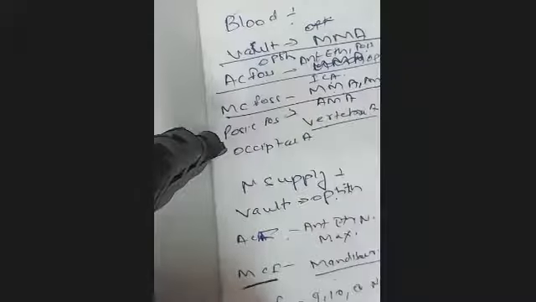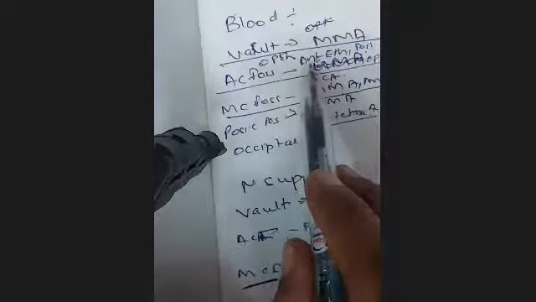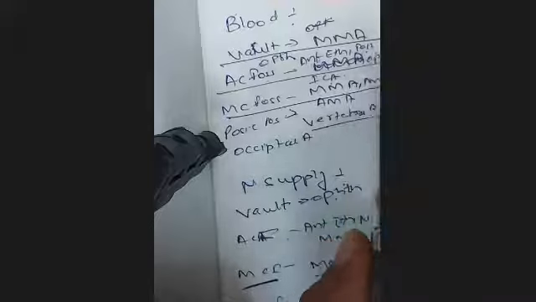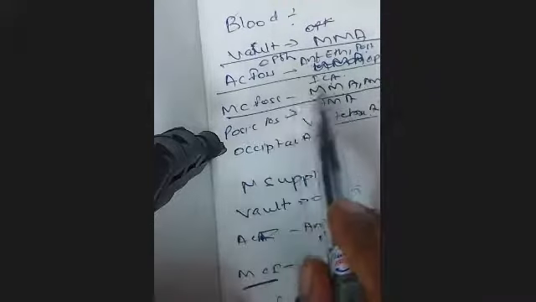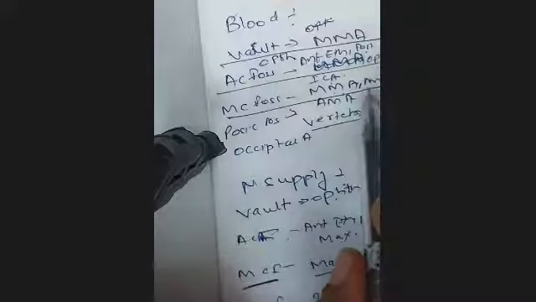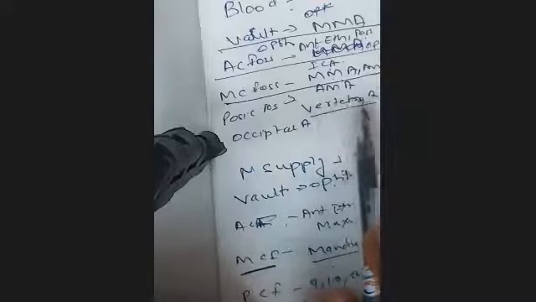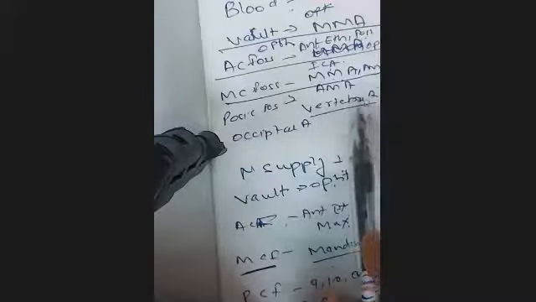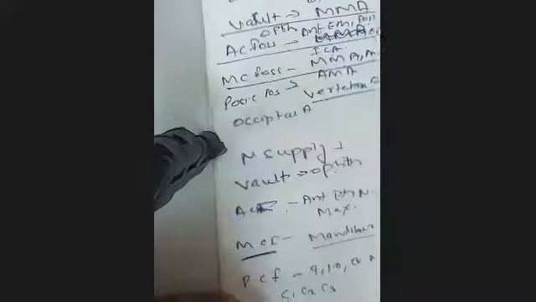Then we discussed the blood supply. We said the blood supply of the vault is by the middle meningeal artery. The anterior cranial fossa is by the ophthalmic artery, and the anterior ethmoidal and posterior ethmoidal. Of the middle cranial fossa, it is the meningeal branches of the internal carotid, middle meningeal artery, and accessory middle meningeal artery. In the posterior cranial fossa, it is the meningeal branches of the vertebral artery and meningeal branches of the occipital artery.